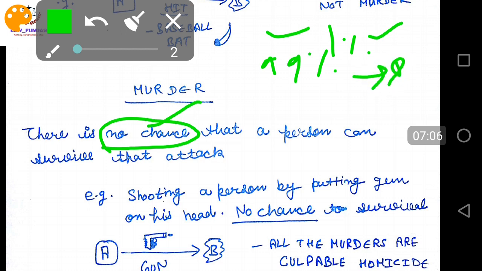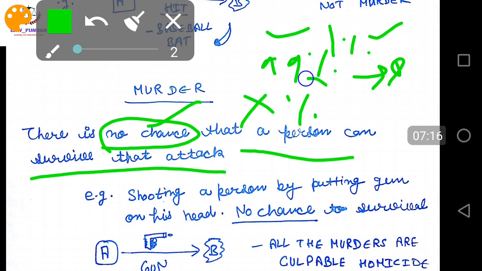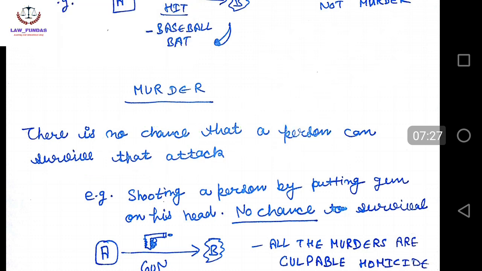Okay, but in the murder you can see that a person can survive that attack. There is no 1% chance left that a person will survive after the attack. For example, if a person shoots a person by putting a gun on his head, there is no chance to survive.